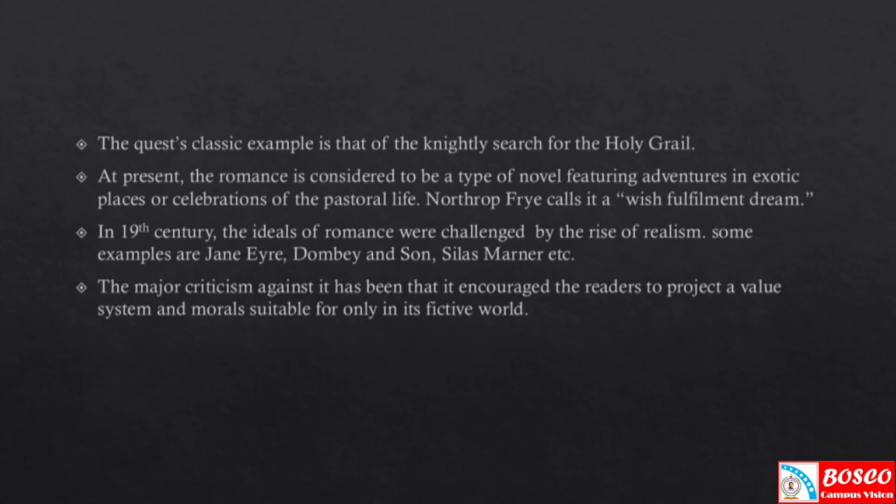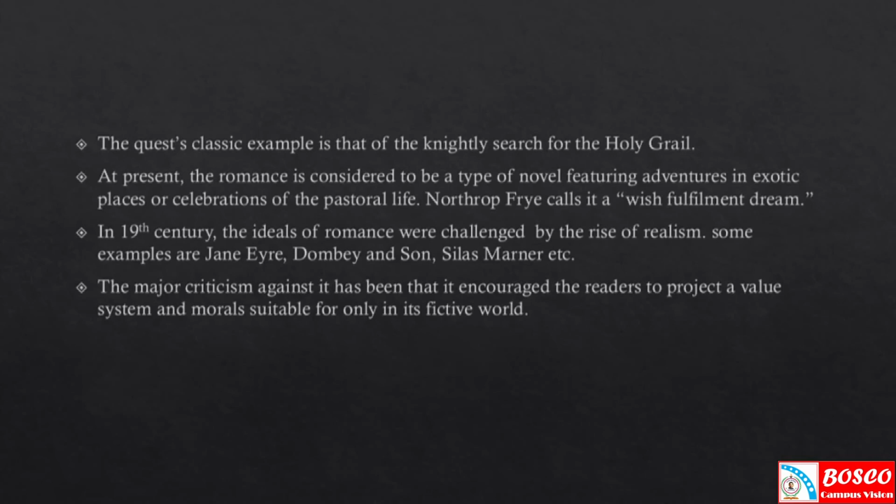This particular genre has always been there, right from the Greek romances to contemporary novels. In the mid 19th century, we can trace a mixing of both realistic elements and the ideals of romance. The 19th century also witnessed a renewed interest in medieval characteristics, which resulted in a new type of novel, the Gothic genre, that we will discuss in a later class.